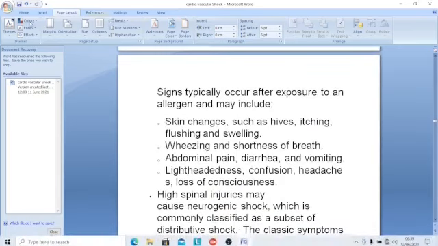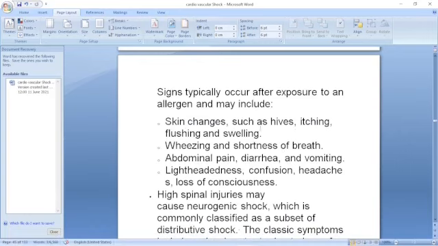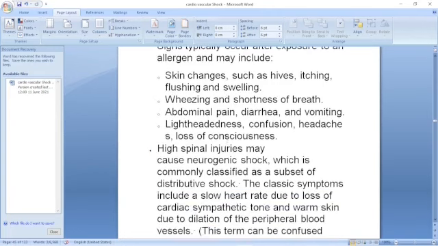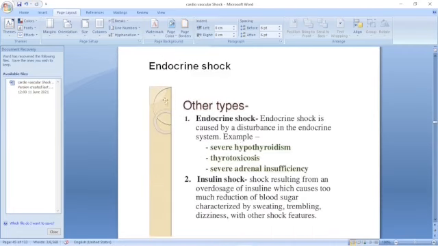The most important thing is that you should identify it. There are skin changes, flushing, wheezing and shortness of breath. That is most important. If an immediate wheezing sound occurs in respiration, that means there is laryngeal edema, and that is a very dangerous thing. There may be spinal injury. You should take the history of what has happened: the history of drug, history of injury.